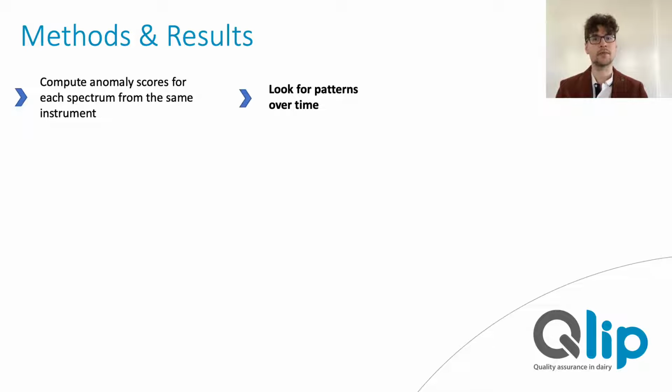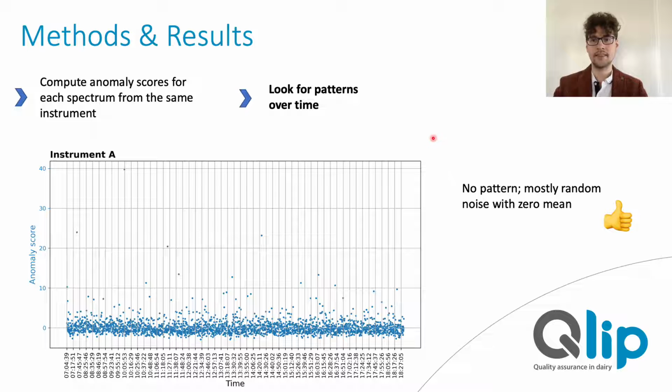The question then is, what do we do with these scores? We are not so much interested in the anomaly score of an individual milk spectrum. Instead, we are interested in systematic changes that occur within a particular time window. What you see here is an example of the anomaly scores of all milk spectra measured on a single instrument during one day in our milk payment laboratory. We do see some random fluctuations and extreme values here and over there, but on average, the anomaly score nicely fluctuates around the zero line. And this is exactly what we expect to see if everything is all right.